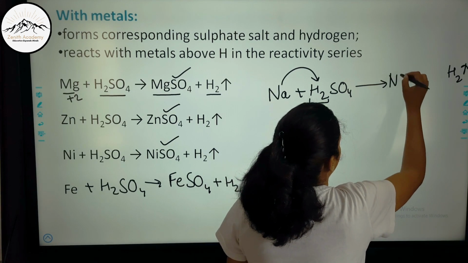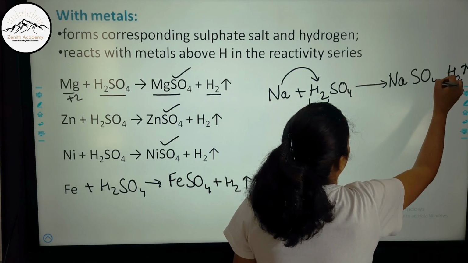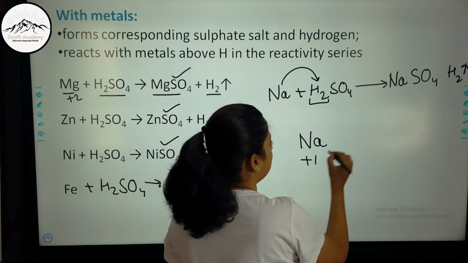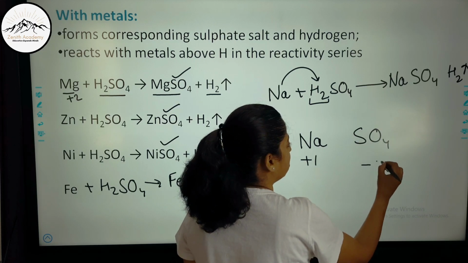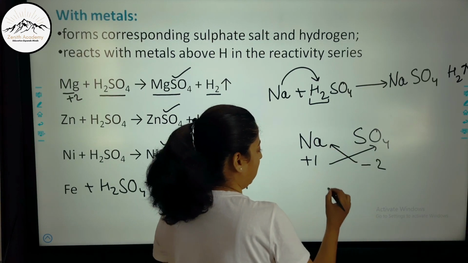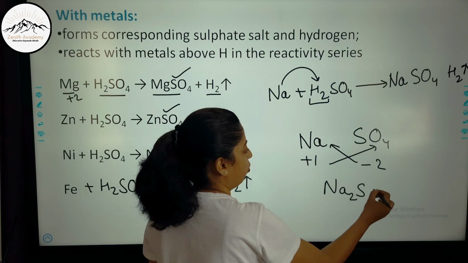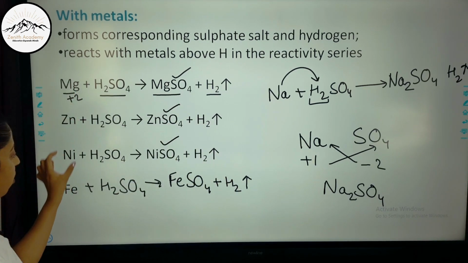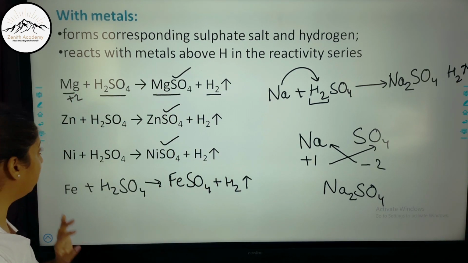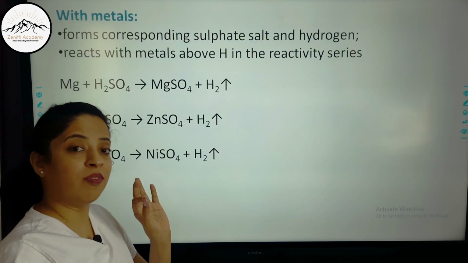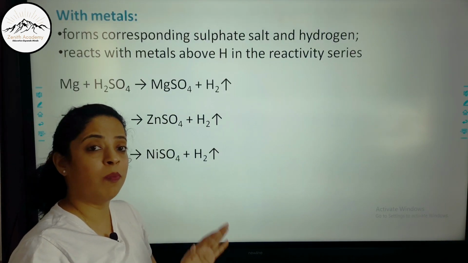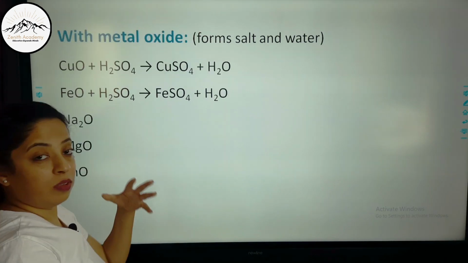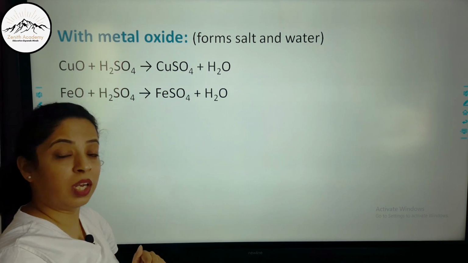Now sodium sulfate, can I write the formula like this? No. See, sodium has a valency of +1, sulfate has a valency of -2. So when we cross it like this, it becomes Na2SO4. So the formula we will write is Na2SO4. So according to the valency of the metal, you will write the formula of sulfate. So just remember that when a metal reacts with H2SO4, it will form a sulfate salt, and hydrogen is released.